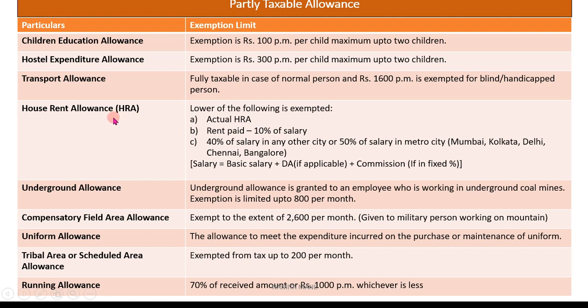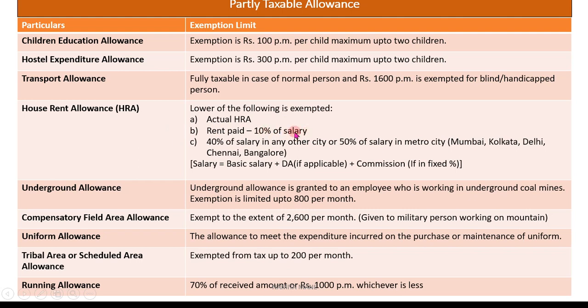For this purpose, the lower of the following is exempted from tax. From these 3 conditions, whichever is less will be tax free. First is the actual HRA, next is rent paid minus 10% of salary.